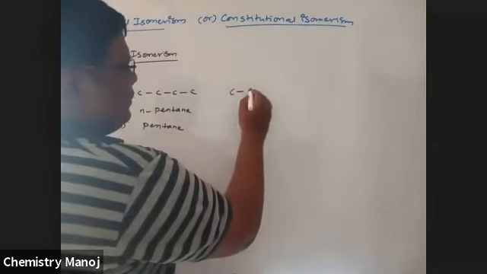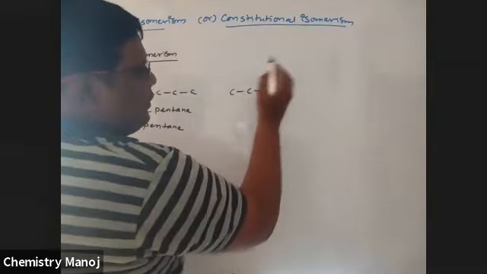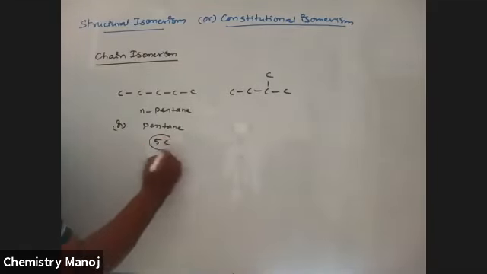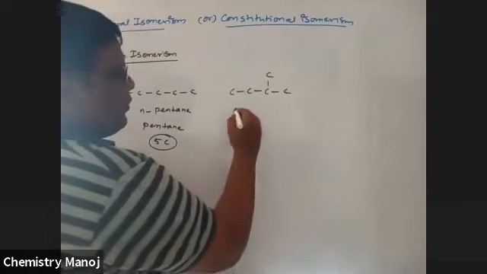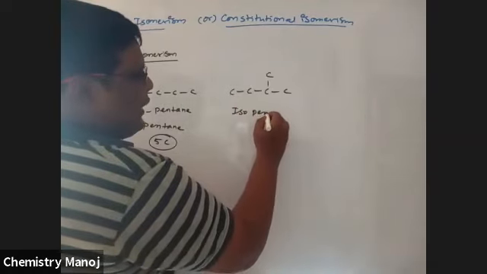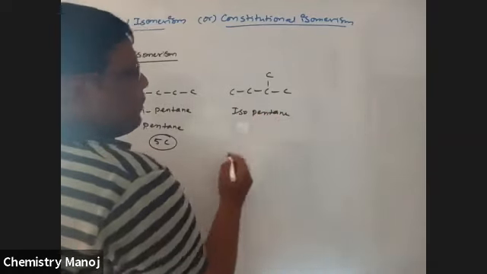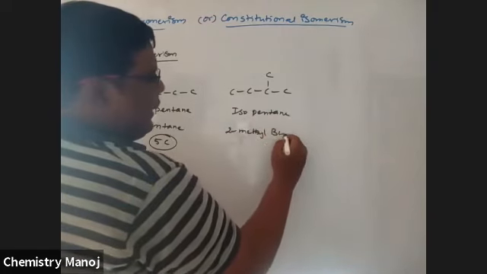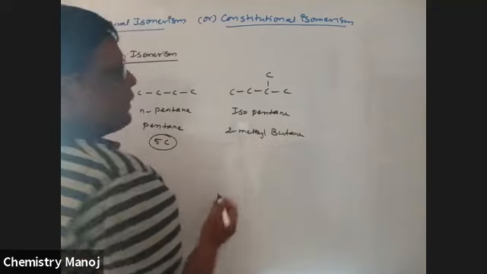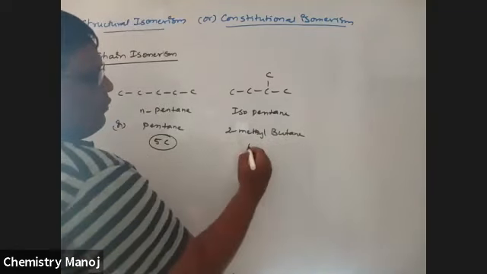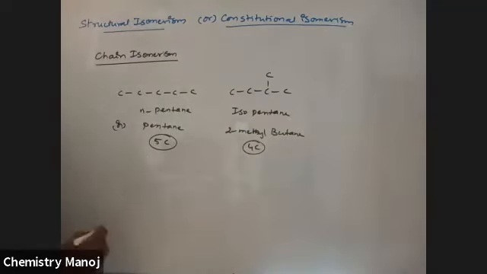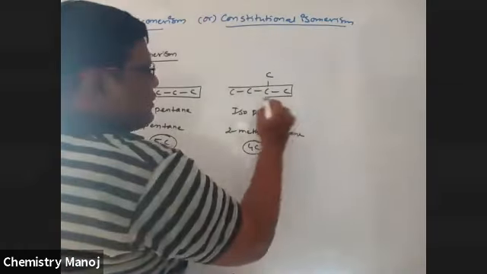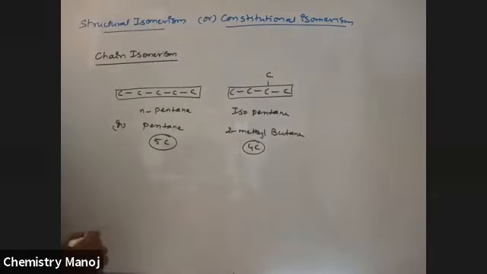Next, it is a 4 carbon chain. Here, the total is 5 carbons. It is isopentane. The IUPAC name is 2-methylbutane. Here a 4 carbon chain exists, but the compound has 5 carbons. It is a 4 carbon chain, but having 5 carbons.